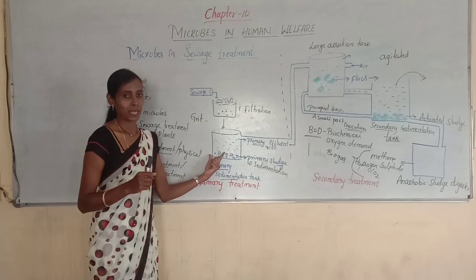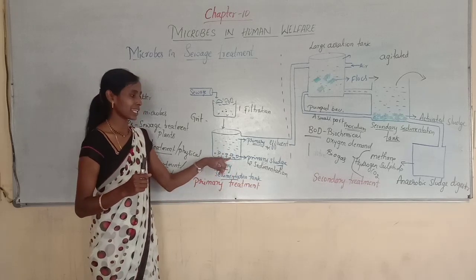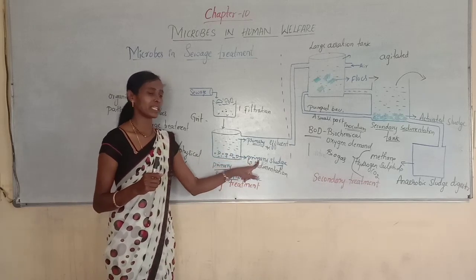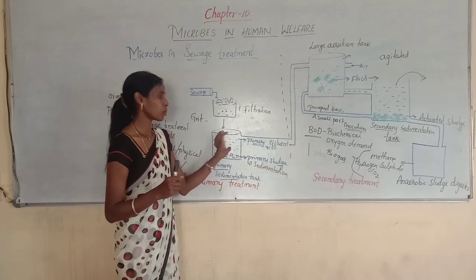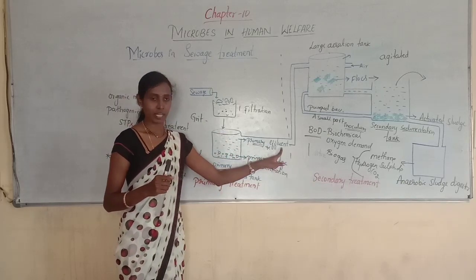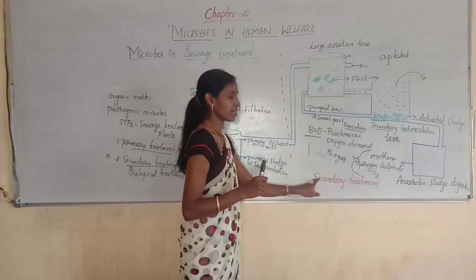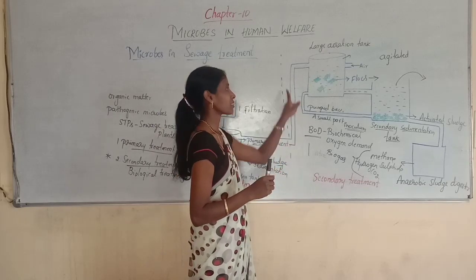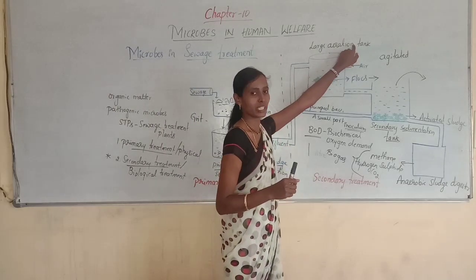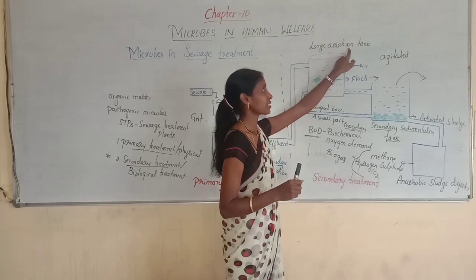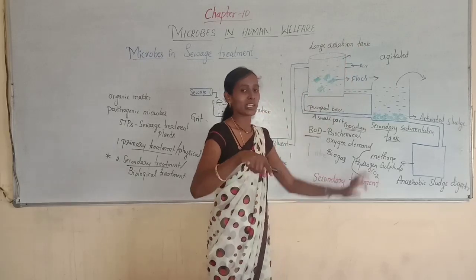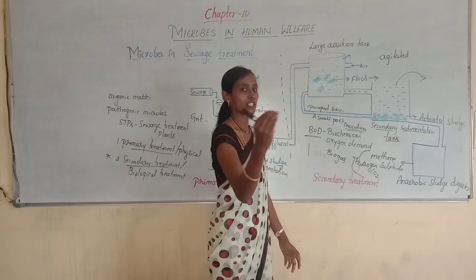All the suspended particles and grit particles will settle at the bottom of the tank and form primary sludge. And the remaining water is called primary effluent. This primary effluent is taken for secondary treatment. It is passed into a large aeration tank. Here it is constantly agitated and air is pumped.